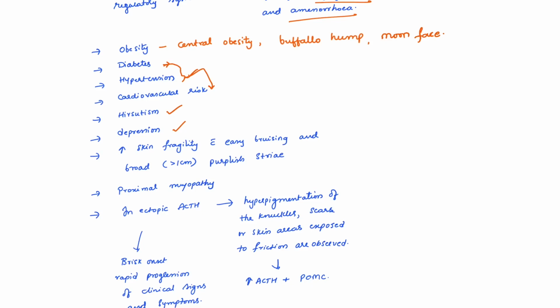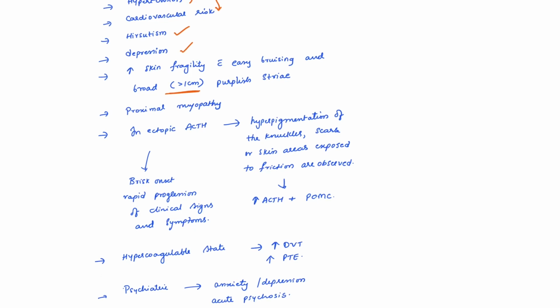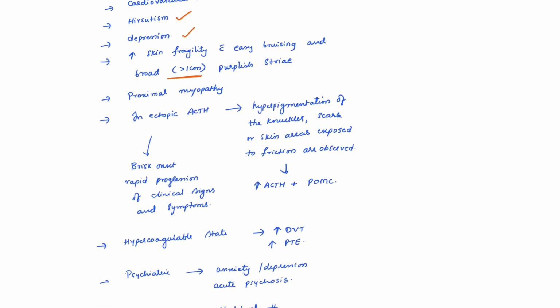And because of proteolysis, there is increased skin fragility with easy bruising, and broad, that means more than 1 centimeter broad, purplish striae are seen over the abdomen. They are purplish because of increased vasculature, whereas in striae due to obesity, they are pale in color, they are not vascular, so they are not purple in color.